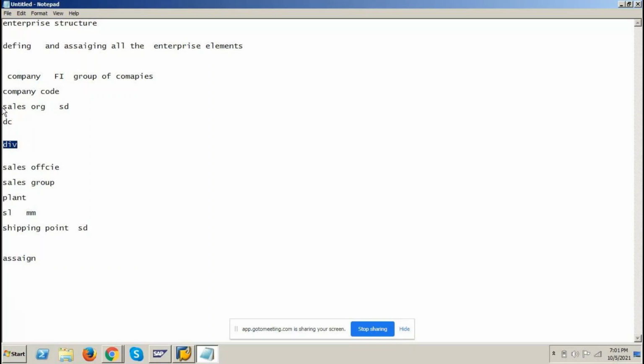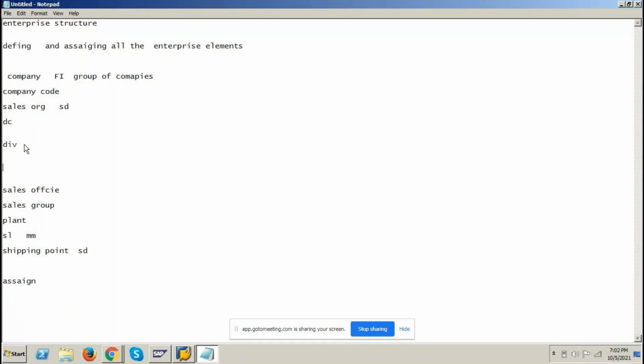Division should be assigned to sales organization, because distribution channel and division belong to sales organization, and this sales organization belongs to this company code, and this company code belongs to this company. Okay, but I said company is not a mandatory enterprise element, but from company code onwards it is all mandatory to define all the enterprise elements. In real time we'll find company also, but sometimes if the client does not have a group of companies, you can directly define from company code level.